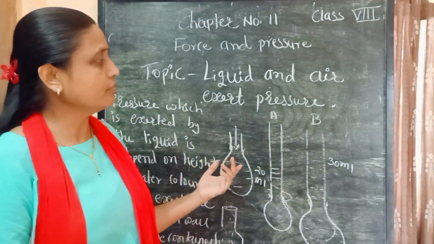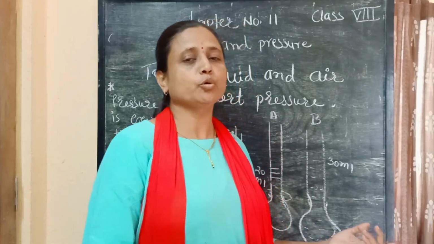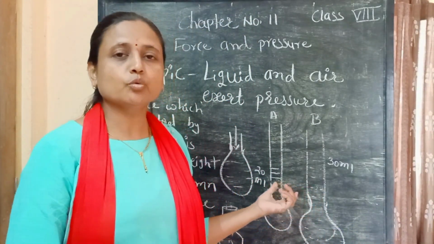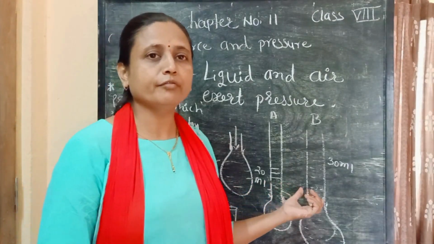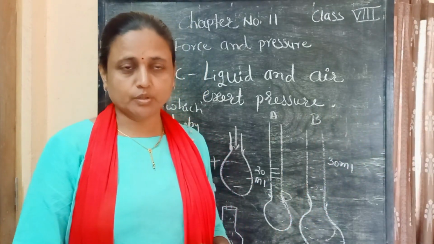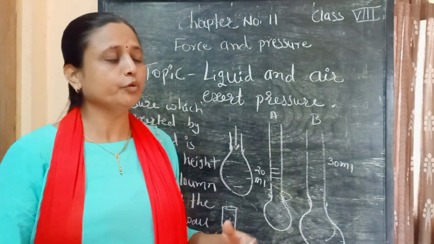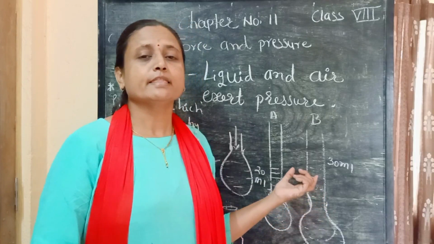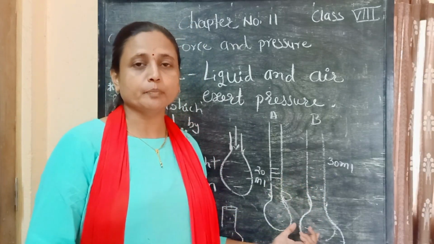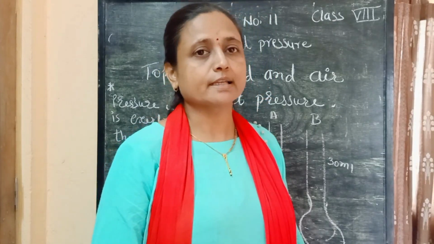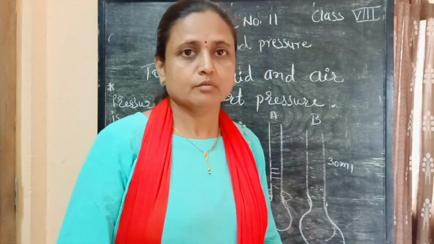Another example familiar to you all: in your cycle tire tube you fill the air, and after filling the air you can easily drive the bicycle, because the air inside the tube exerts pressure on the tire of the bicycle.